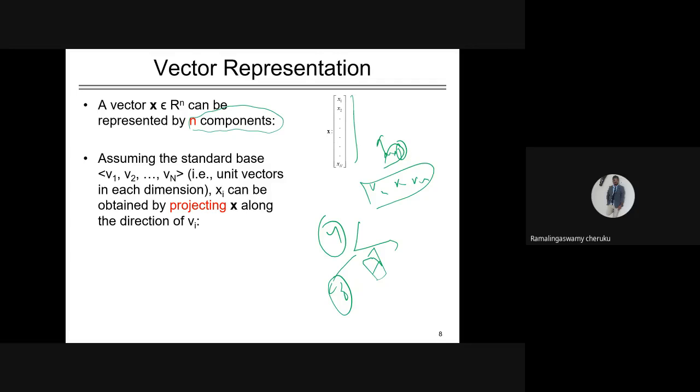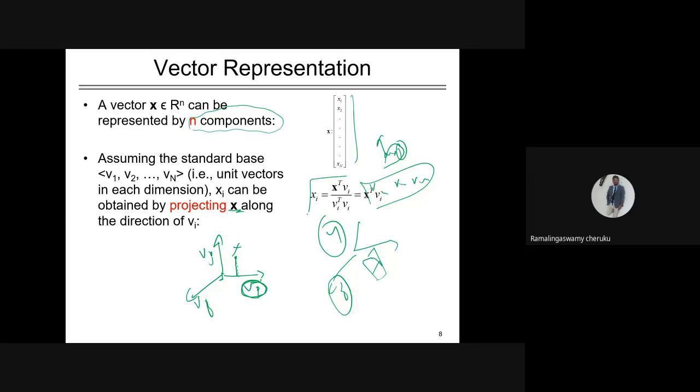So this is vi, vj, and this is vz. Suppose, for simplicity, I have taken this. There is a point p, a point x. Now I want to project this point along the direction of vi. What does it mean? I want to find its projection in the direction of vi. If you want to get the projection, how do you get it?